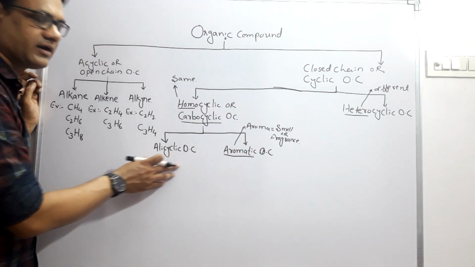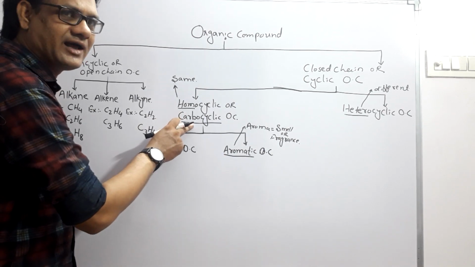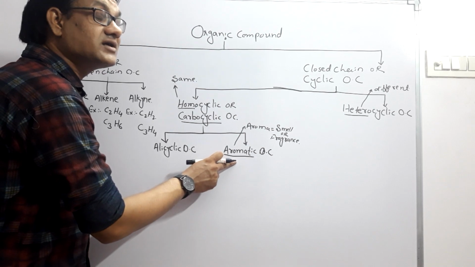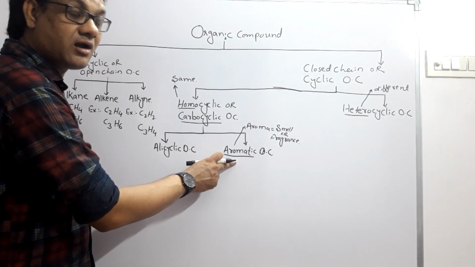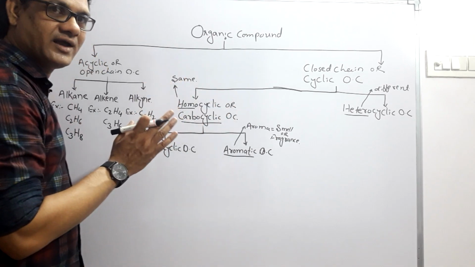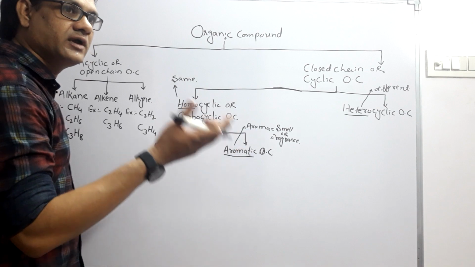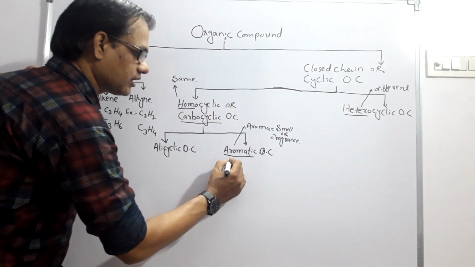And alicyclic organic compound means the cycle is formed by carbon atoms, but these are not aromatic compounds, meaning they do not have a smell. And there is a condition to be aromatic: a compound must follow the Huckel rule.